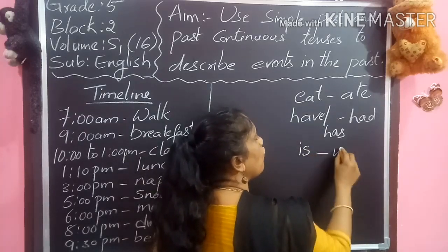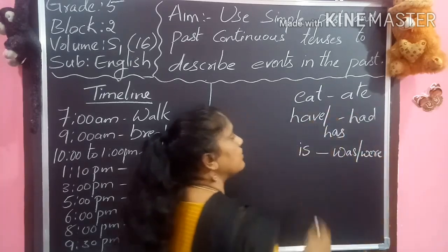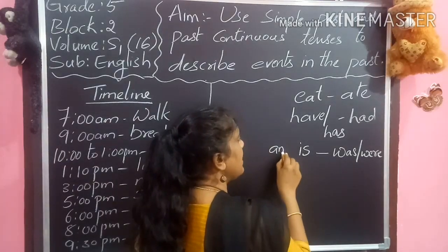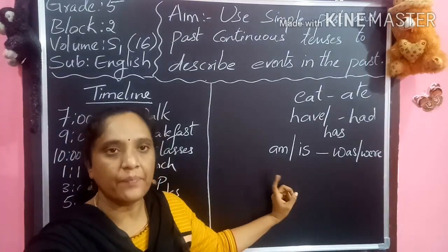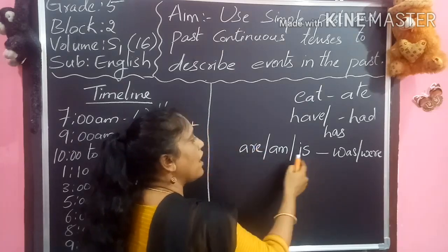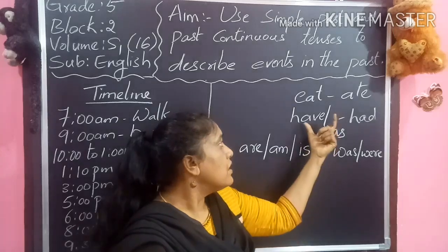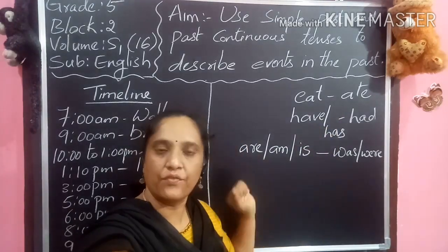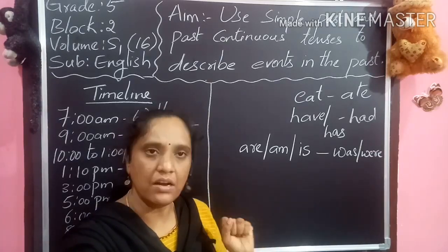We have was, were. Normally we use am and is in the present form: I am talking, he is. In this way we use even are in the present form. Is, am, are are the present forms, and was and were are the past forms. So you all were perfect in these verb forms. If not, once go through the verbs which I gave in the worksheet.